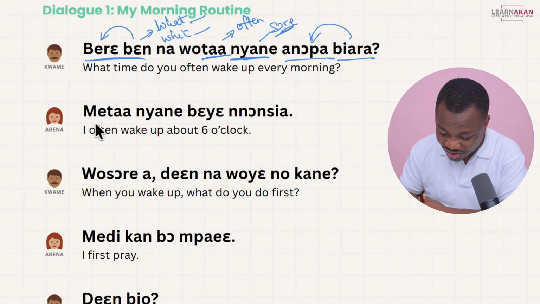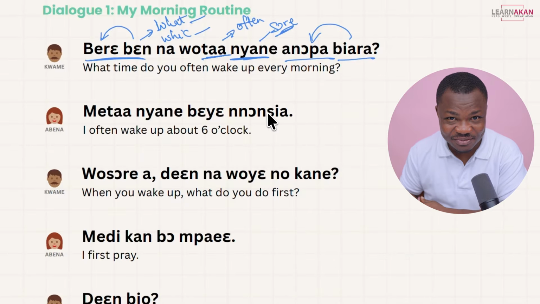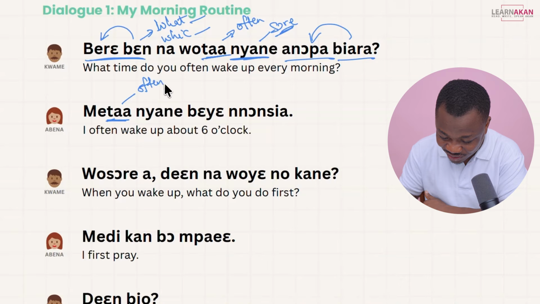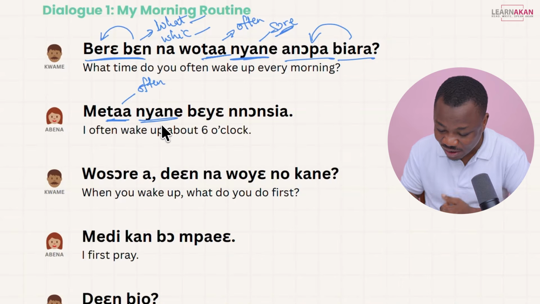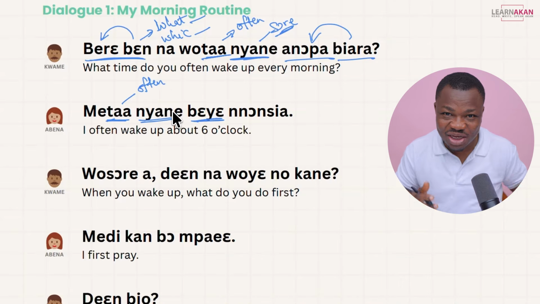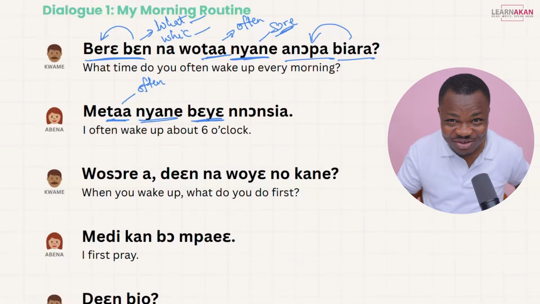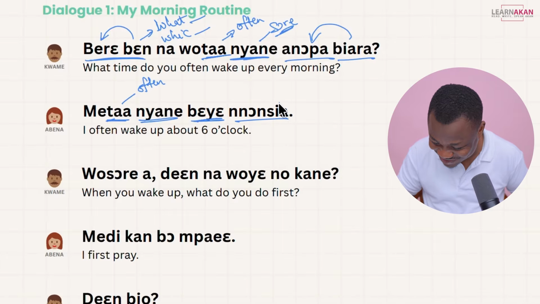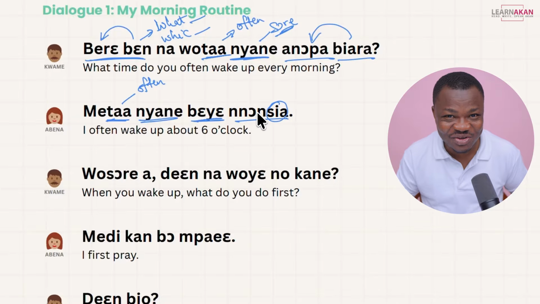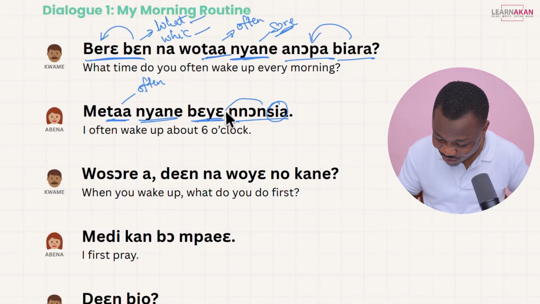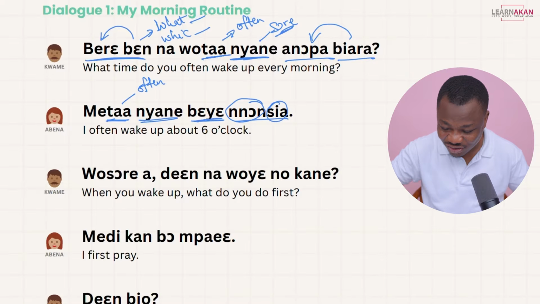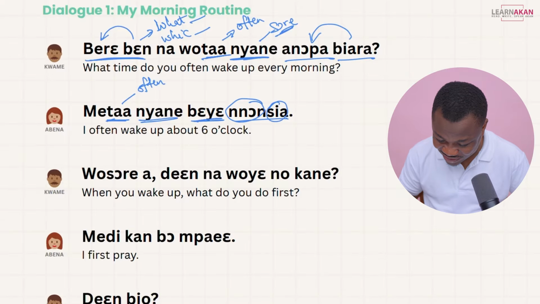And Abner says, Mete nyane beye nonsia. So again, you have the ta being used to convey often, right? Mete nyane, to wake up. And we say beye is approximately, about, around, nonsia, and nonsia is 6 o'clock. We said this sia comes from esia, which is the number 6, and you have non as the plural of adoma, which is the clock, right? So nonsia is 6 o'clock.